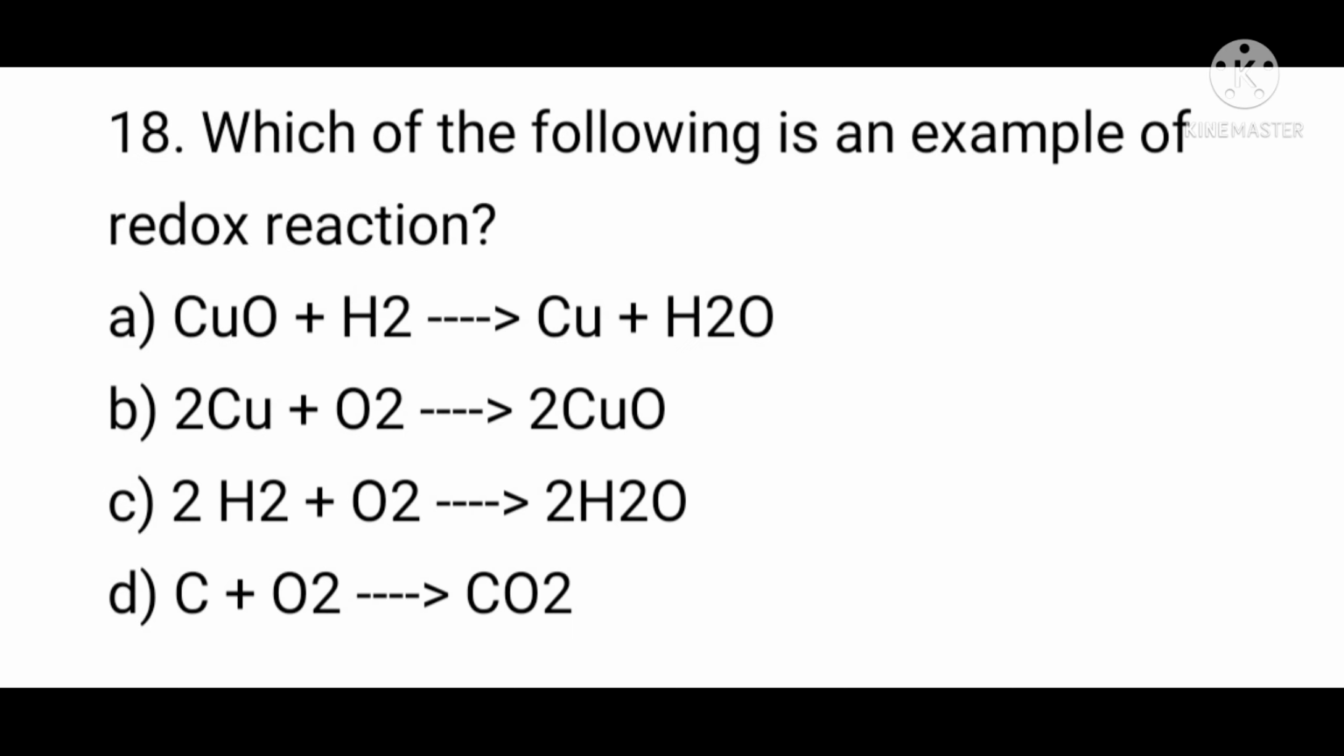Question number 18. Which of the following is an example of redox reaction? Option A, CuO plus H2 gives Cu plus H2O. B, 2Cu plus O2 gives 2CuO. C, 2H2 plus O2 gives 2H2O. D, C plus O2 gives CO2. Correct option is option A, CuO plus H2 gives Cu plus H2O. Cu is reduced and H2 is oxidized.